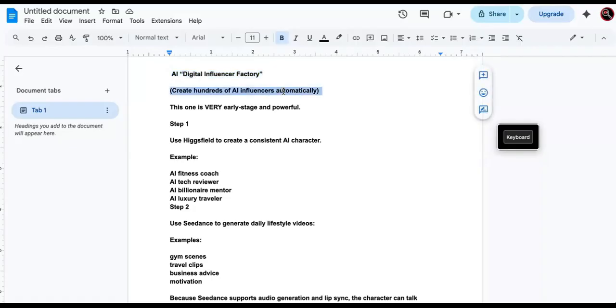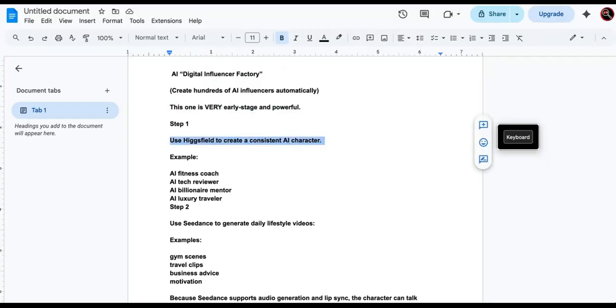So pay attention. Create hundreds of AI influencers automatically. This one is very early stage and powerful. There's not a lot of people doing this right now with the AI influencers. They're still trying to do it manually with real people. Okay. So step one, use Higgsfield to create a consistent AI character.